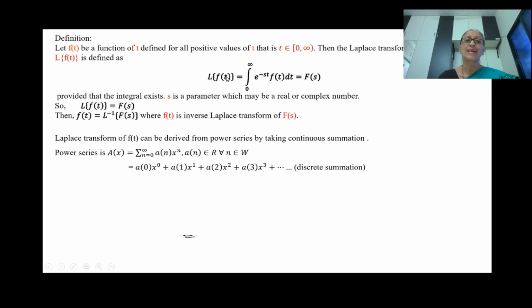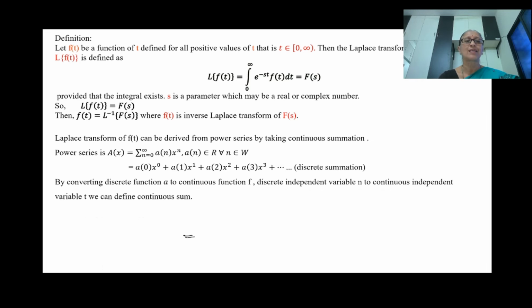But to get the Laplace transform, we have to consider continuous summation from 0 to infinity. So to get that continuous summation, we consider f of t as a continuous function. Here a is a discrete function. Here we consider a continuous function f and a continuous independent variable t. Here n is a discrete independent variable. To get continuous summation, we consider one continuous independent variable t.